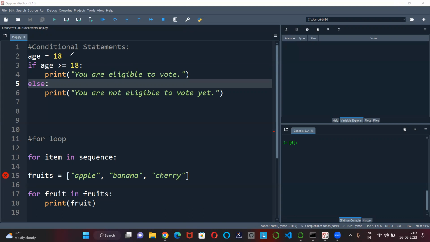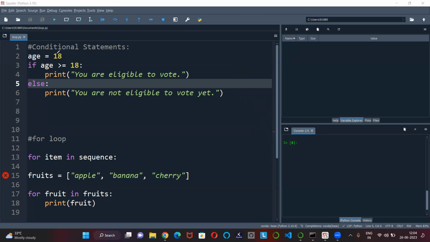Conditional statement is nothing but giving a condition, and based on the condition you'll get your output. Here they have given a simple example: the person's age is 18. The syntax is if, else. Or it will go like if, else if, finally else. Or if, else if, else if, else if. You can give a lot of conditions, and at the end, else.